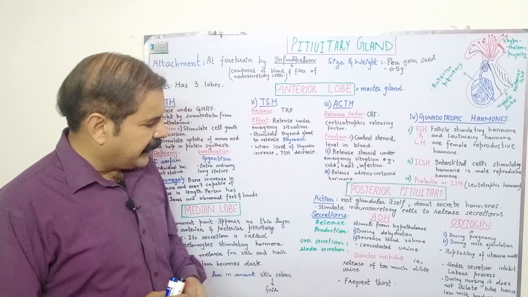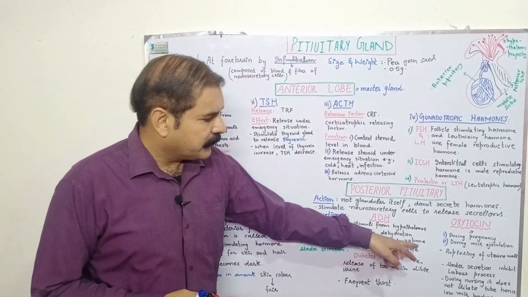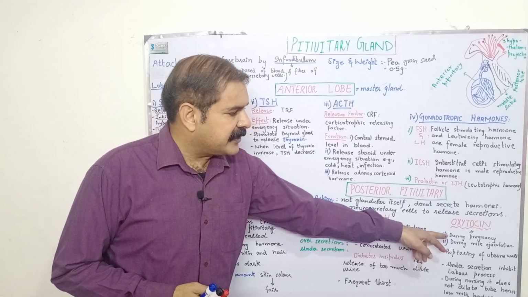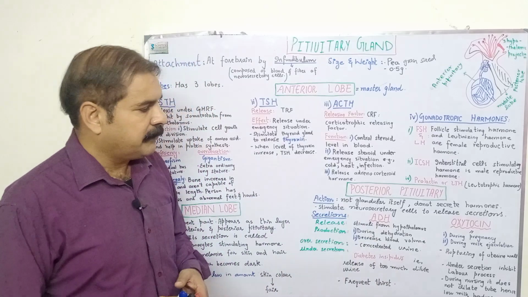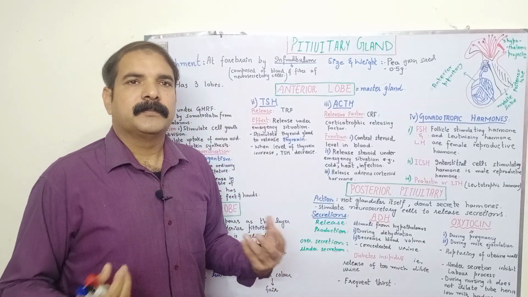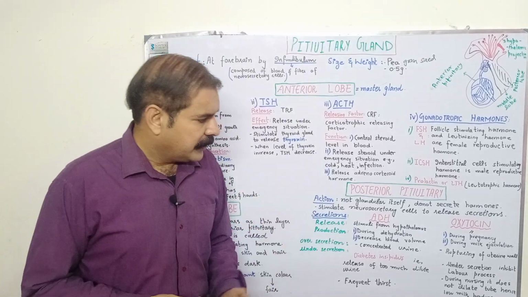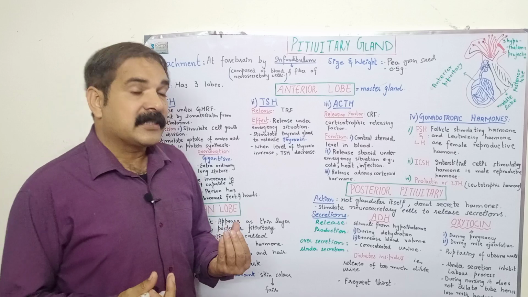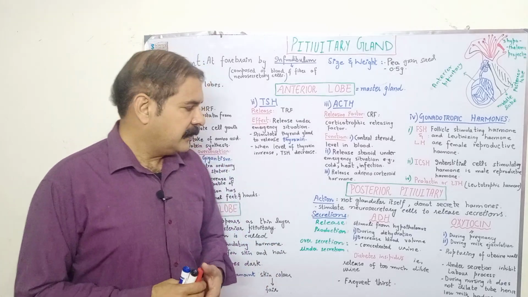Oxytocin is released during pregnancy, helps in the birth process, and during milk ejection, because when the child sucks the mammary glands, the ducts dilate, and dilation of the ducts leads to the secretion of milk.